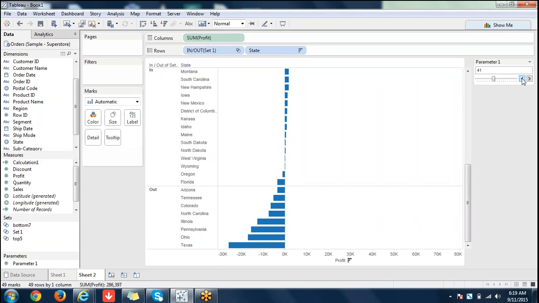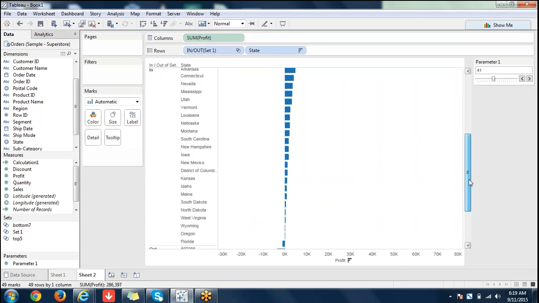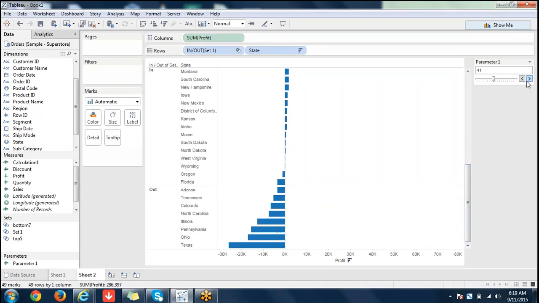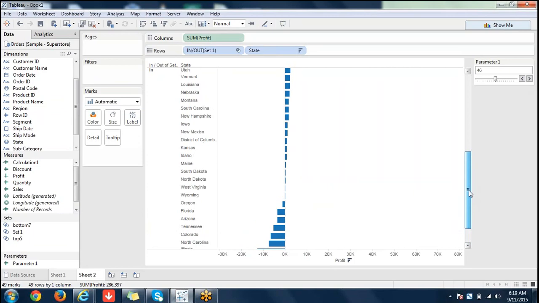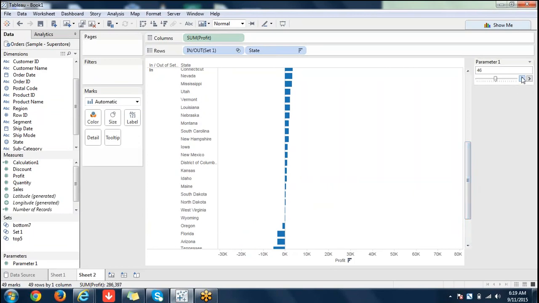So now it's working fine. See this, 36. Exactly, we are seeing where the break is. So we didn't sort it, that's the problem. Okay, so top 36. Now you see the line is moving in a meaningful way. Now it's clear. You can break down like this. You can see where exactly the profit is, where exactly loss enters, and what exactly the state is. This is one purpose of it.